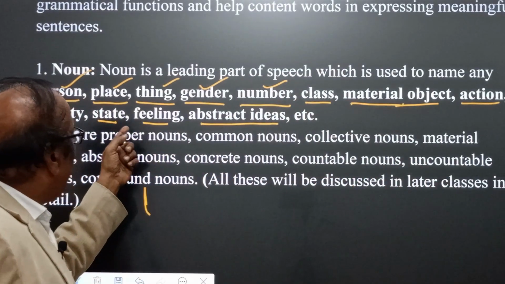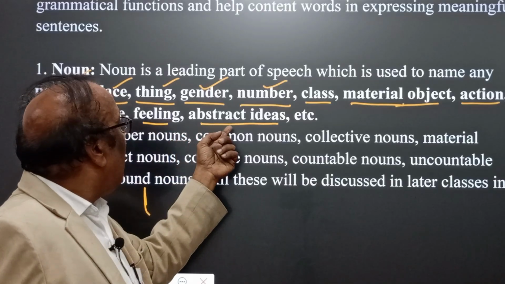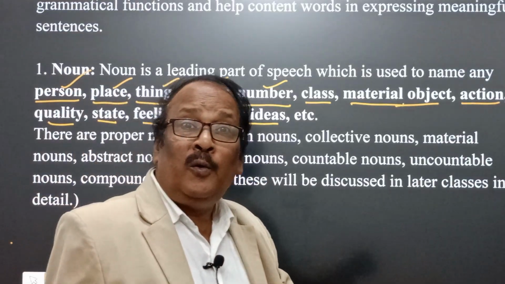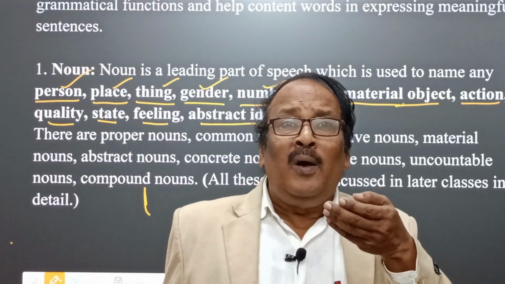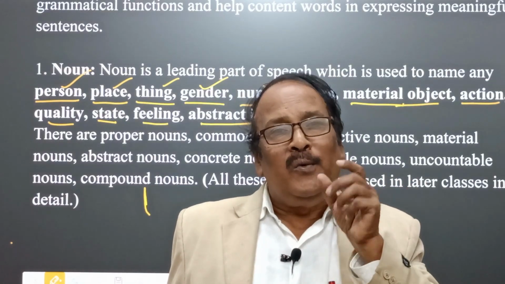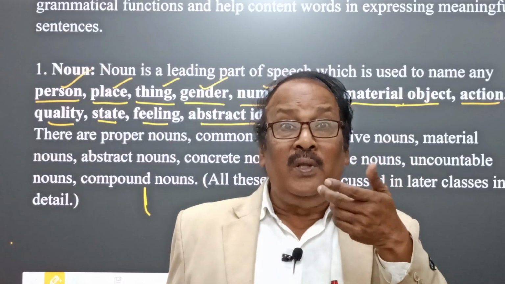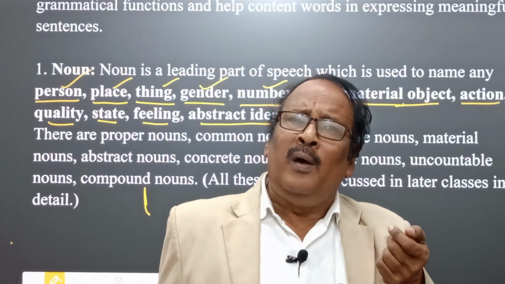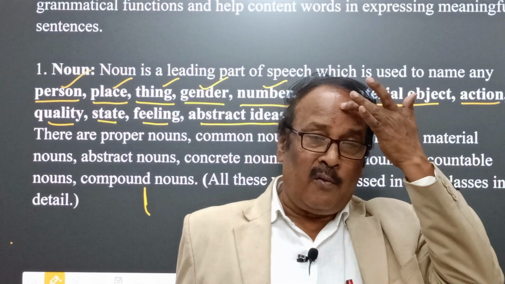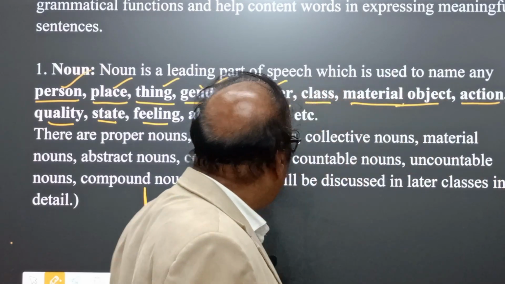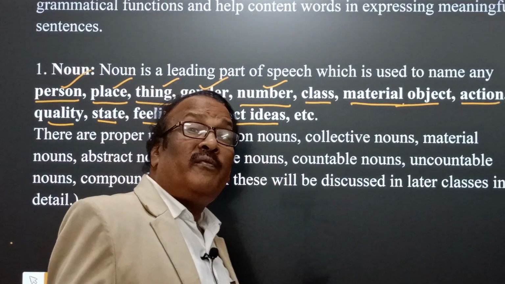Now again, feeling, what I have already told, that is love. Sympathy, brotherhood. These are nouns expressing the feelings of our mind. And therefore here we find abstract ideas.